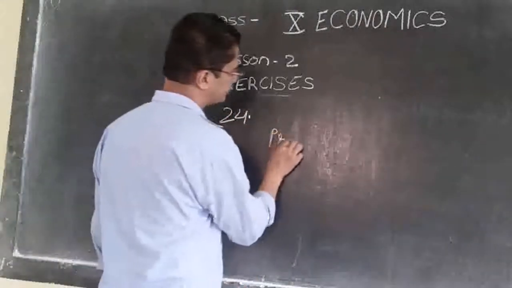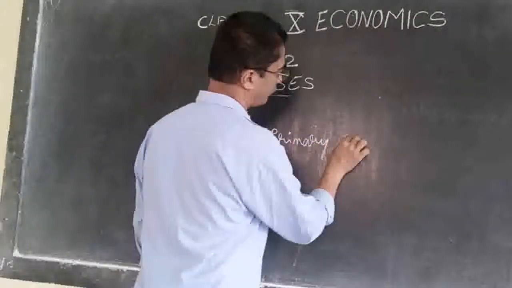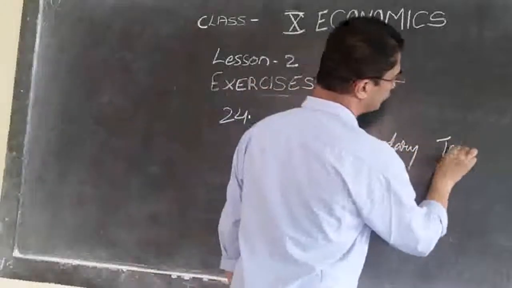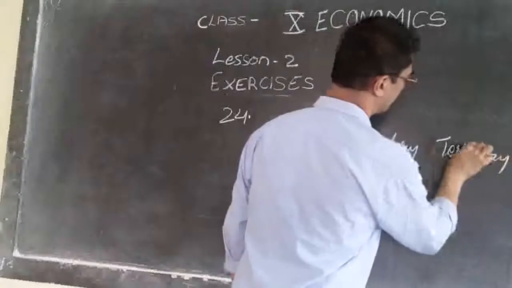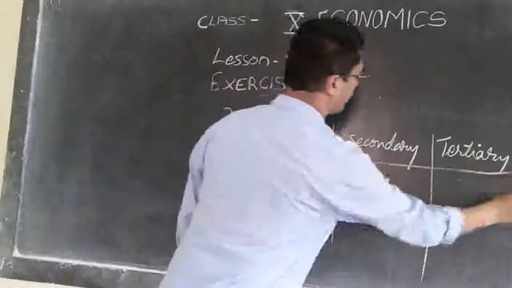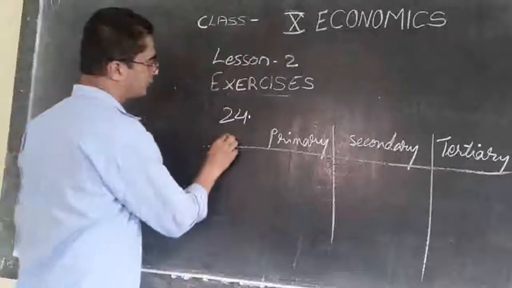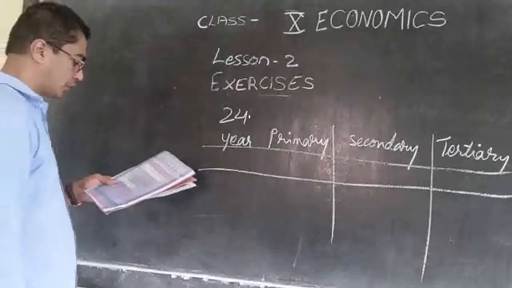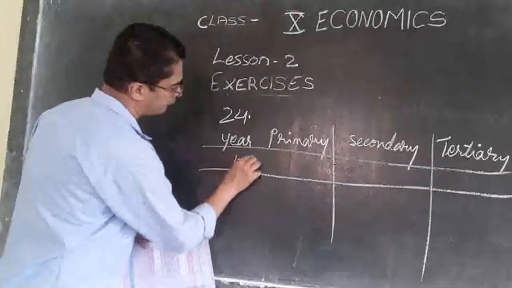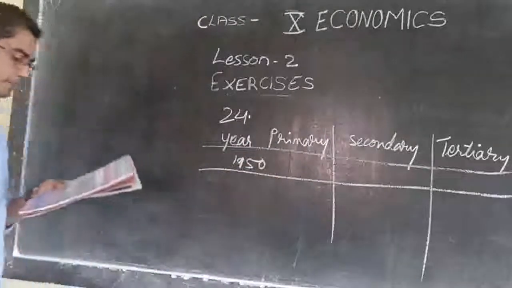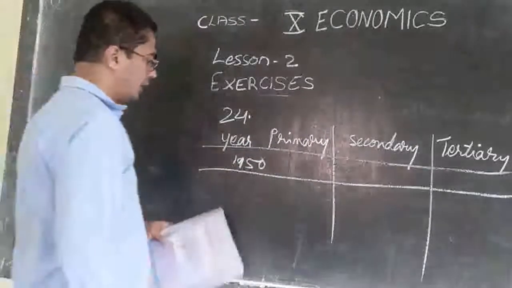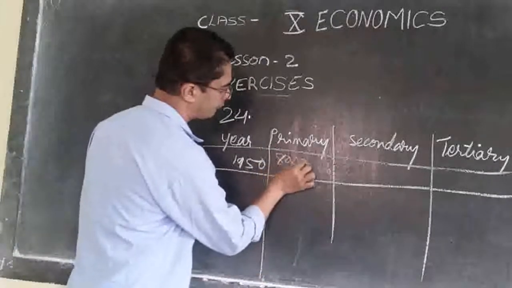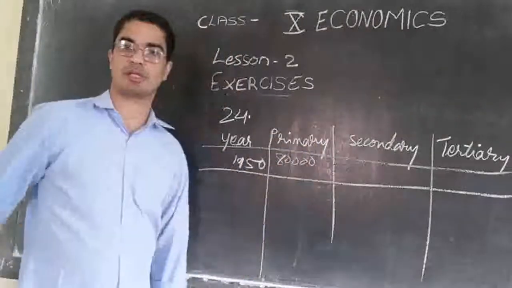Primary, secondary, tertiary. So here in the year 1950, the GDP was 80,000 from the primary sector.